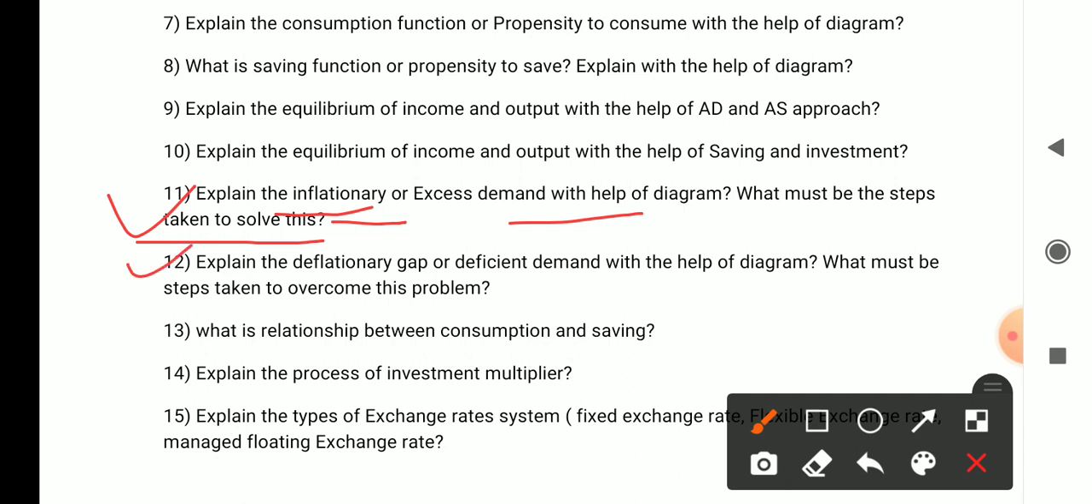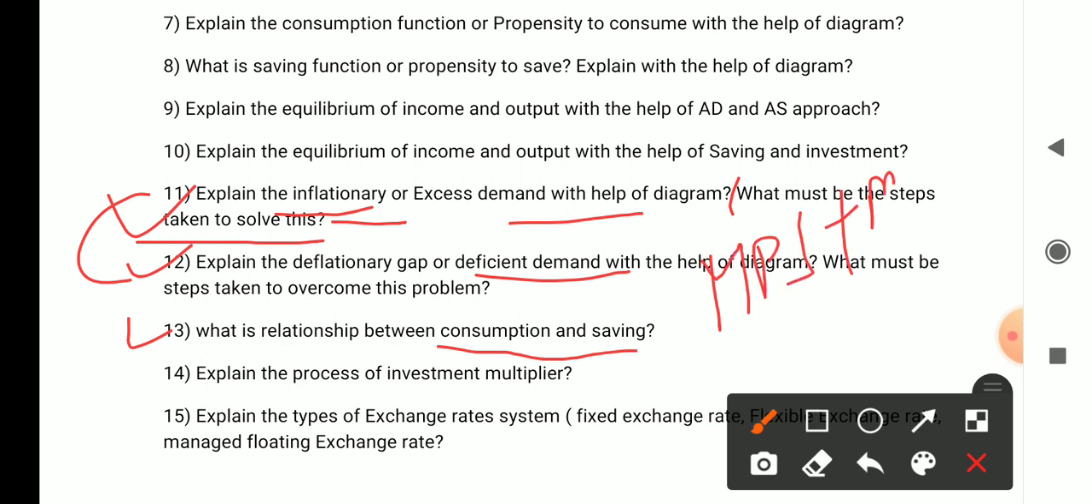Again, relating to this question, the 12th question: what is the deflationary gap or deficient demand? This is also a very very important question, and you should also note what steps can be taken to overcome this problem. These two questions are very very important for 4 marks and 6 marks. And question number 13: what is the relationship between consumption and saving? This is also very important and can come for a 4 marks question. Basically you have to prove that MPS plus MPC equals 1, and that APS plus APC equals 1.